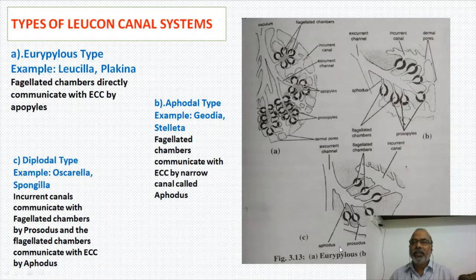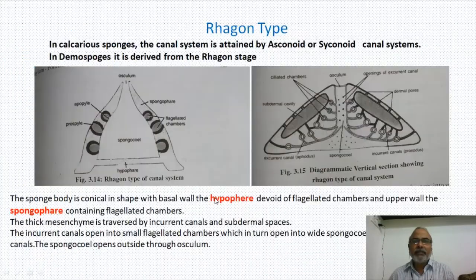Because two ducts are there, this system is called diplodal type. Okay, eurypilous, apodal, diplodal. Eurypilous: flagellated chambers directly come in contact with the excurrent canal. Apodal: flagellated chambers come in contact with the excurrent canal through the apodus. Here, the flagellated chambers are connected with the incurrent canal through the prosodus and with the excurrent canal through the apodus. So this is a very important explanation related to the Leucon type of canal system.